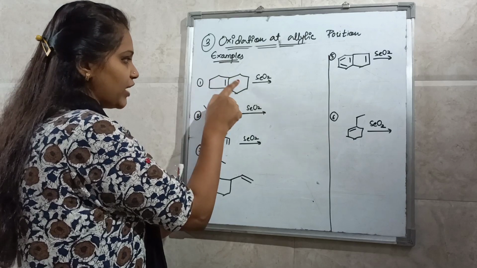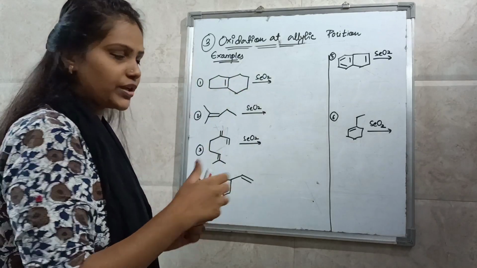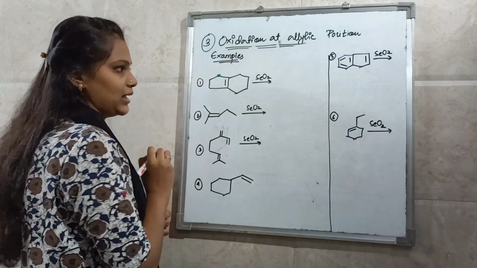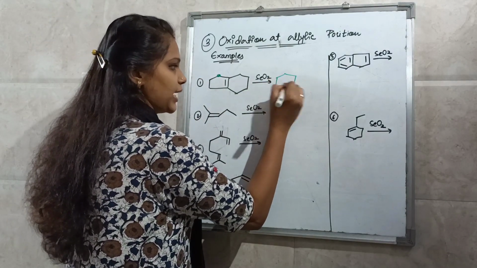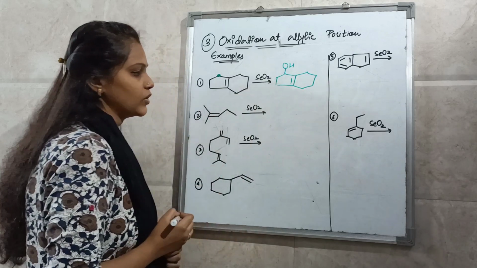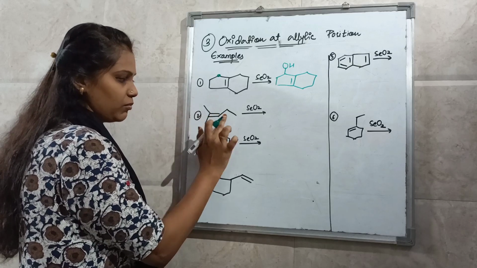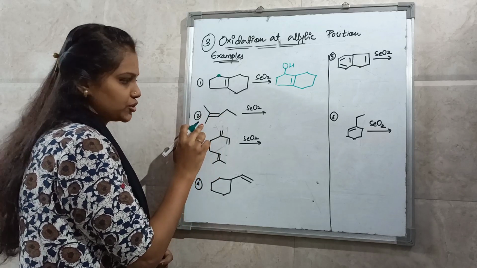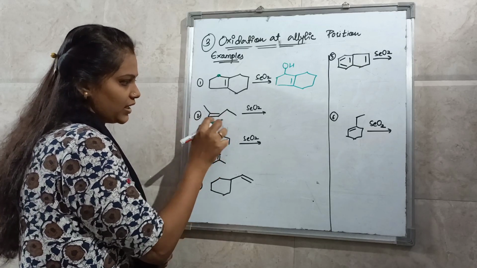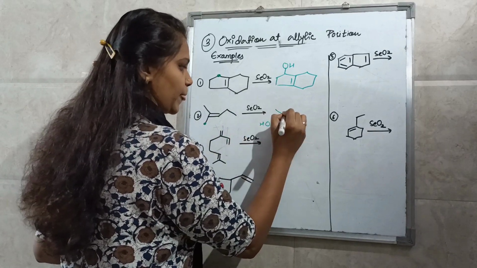You have 2 rings, a 5-member ring and a 6-member ring. Out of this, the 5-member ring is more strained, so this position is allylic position, so this will oxidize to OH. Here you have the more substituted end, here mono substituted, and here di substitution, and out of these two, this is trans, this is the second rule, so this will oxidize to OH.